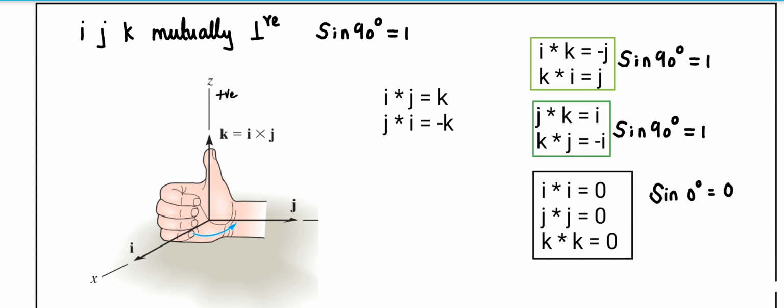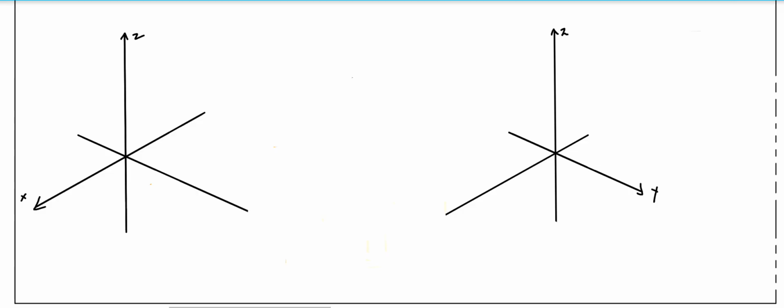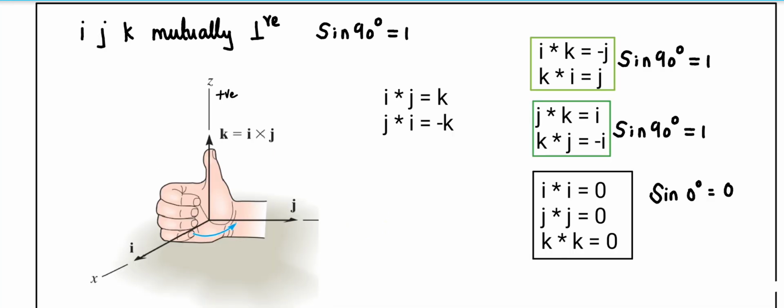Along the same direction, sin 0 degrees is 0. So there won't be any value for the cross product of i cross i, j cross j and k cross k. So this is what we have discussed so far, just some mathematical manipulations which may be useful. We are going to find whether it is useful for our idea of finding moment.